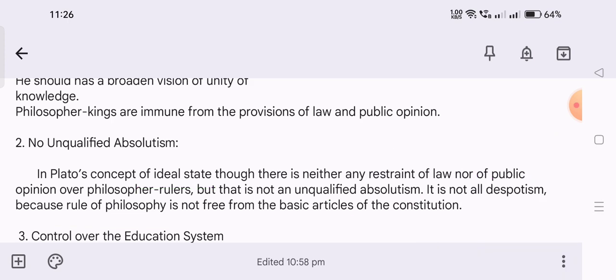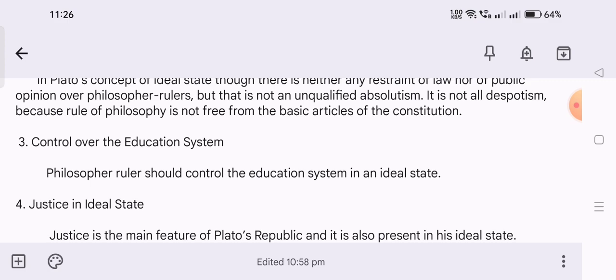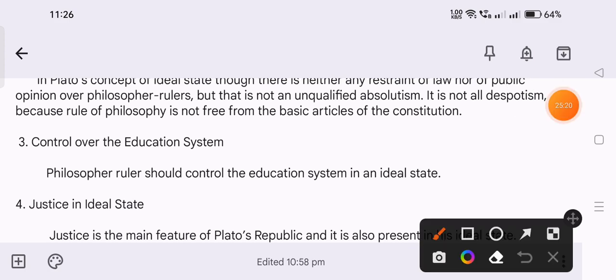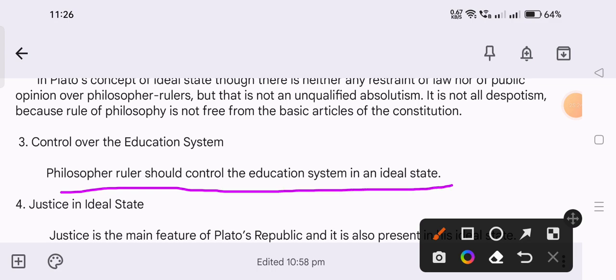Next, the third one is control over the education system. I already explained to you that in Plato's ideal state, if one wants to become a philosopher ruler, the education system is controlled by the state only. So the state is totally responsible to create a philosopher, to give proper education to them, to train them well, and to give them good and true knowledge.